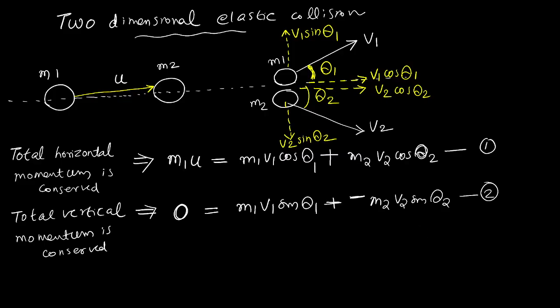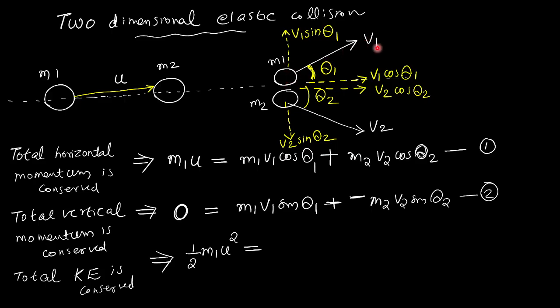And finally, 3 sets of equation you will get. Total kinetic energy is conserved. Last equation. Initial total kinetic energy is half into m1 u square. You agree with me? m1 is moving with the velocity u, so kinetic energy of m1 will be half m1 u square. It is the initial kinetic energy. Final kinetic energy: for kinetic energy, we don't need components. Direction is not considered.